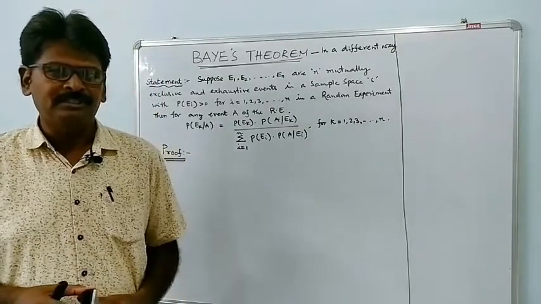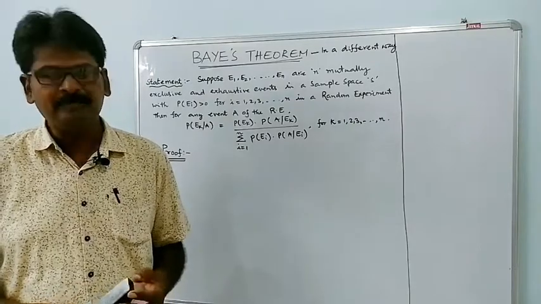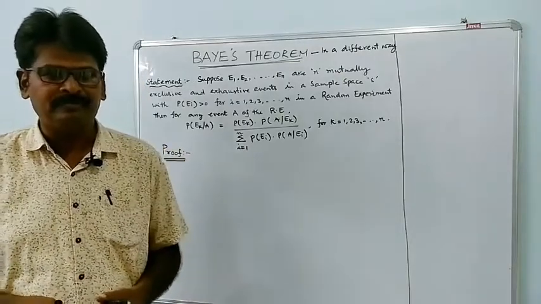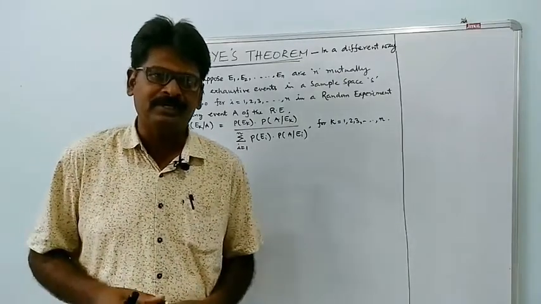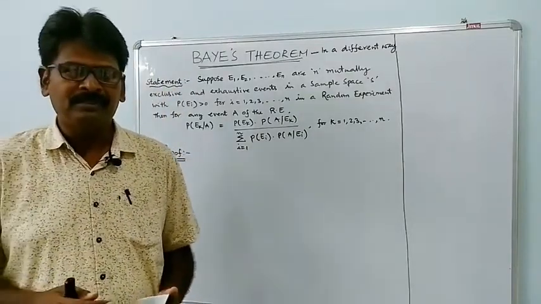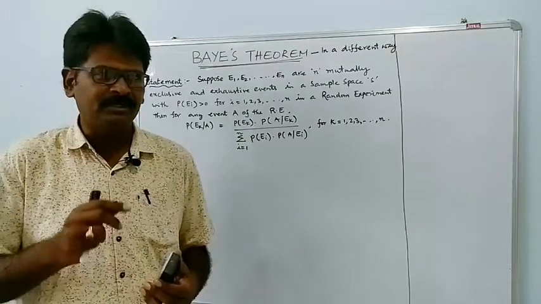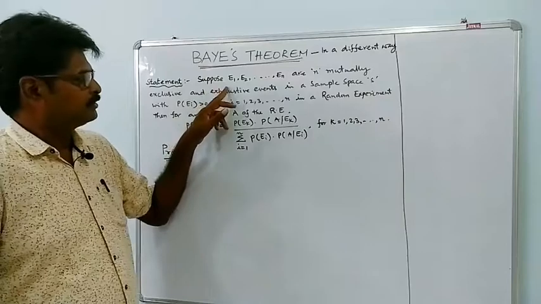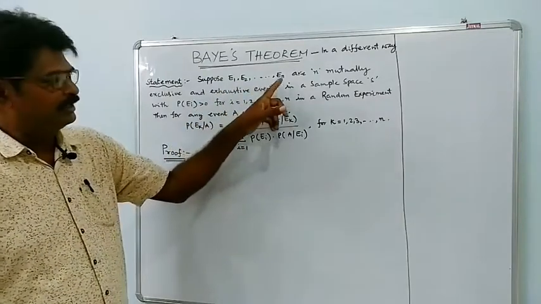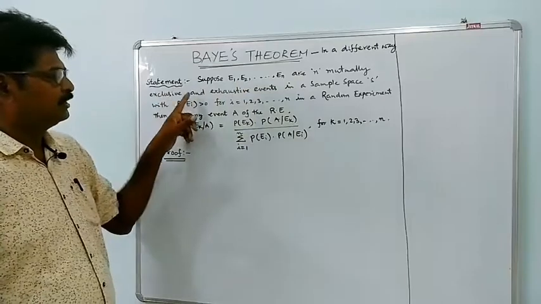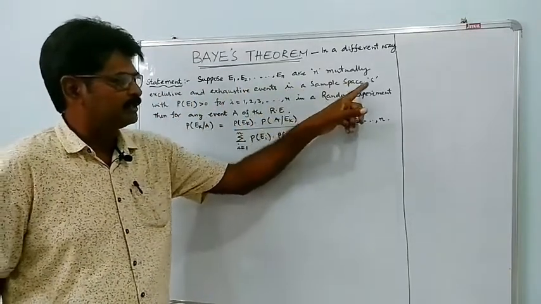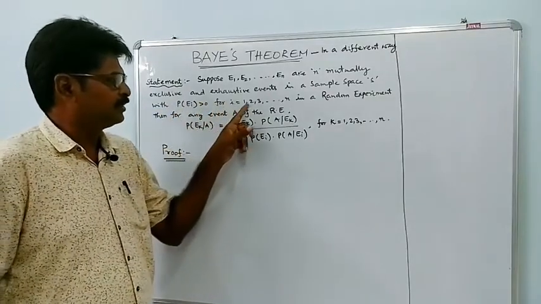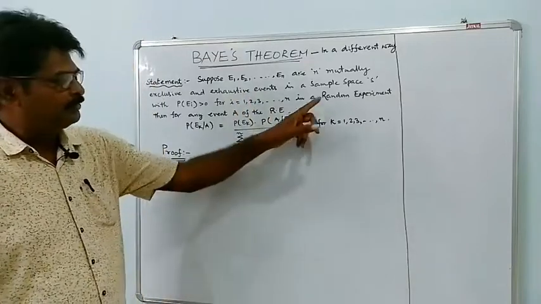So, the Bayes theorem proof is in our textbooks. We have the proof for IPE examinations. The proof is also very important, but I am not going to prove it that way; I will discuss this theorem in a different way. The statement is: suppose E1, E2, and so on up to En are n mutually exclusive and exhaustive events in a sample space S, with the probability of Ei greater than 0 for i equal to 1, 2, 3, and so on up to n, in a random experiment.